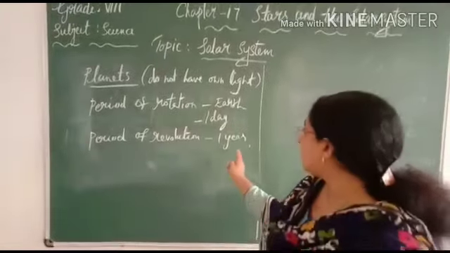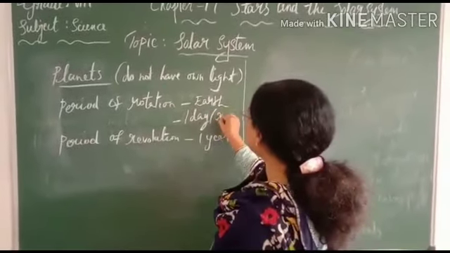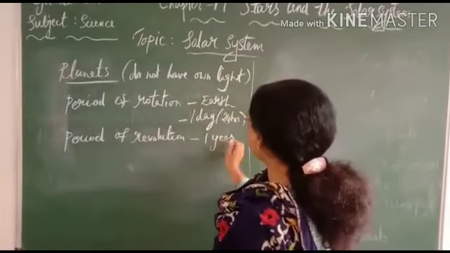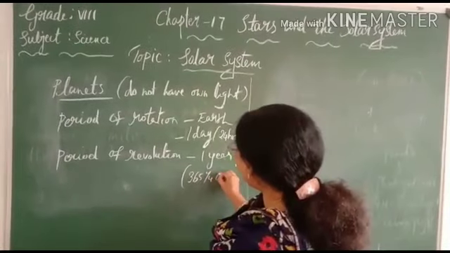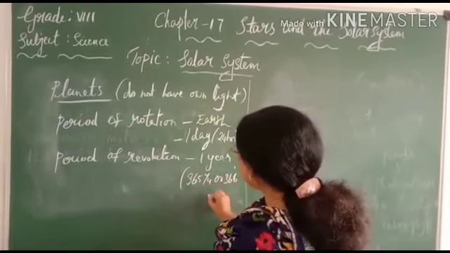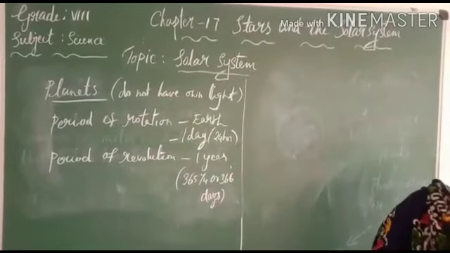How long does it take? 1 year. Okay, so here 1 day means 24 hours. Here 1 year is 365 and a quarter days, or 366 days if it is a leap year. Clear? Then what about the planets?